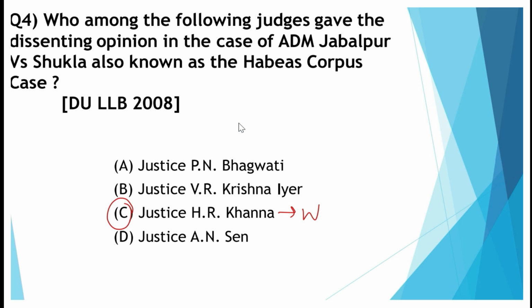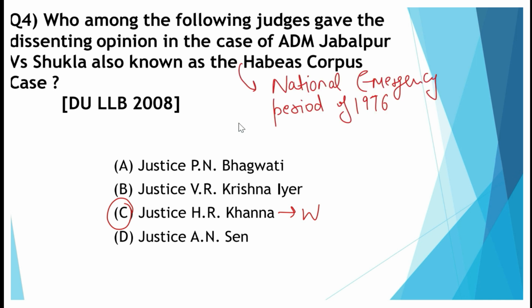And this was the case during the period of the national emergency, when Mrs. Gandhi was the Prime Minister. In that period, when every judge was fearing to pass a judgment against the government, Justice HR Khanna gave the dissenting opinion, and that is the reason why he could not succeed to the chair of the Chief Justice of India, which he actually deserved. So read something more about Justice HR Khanna, it's an interesting story. Now coming on to question number 5.